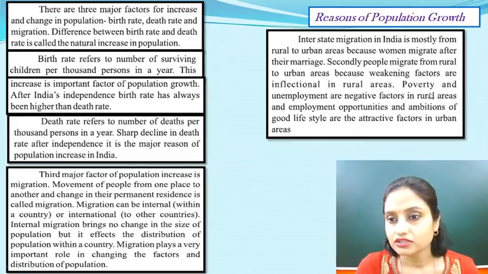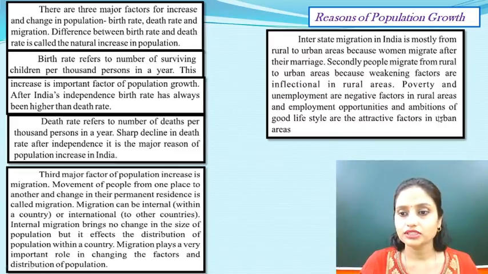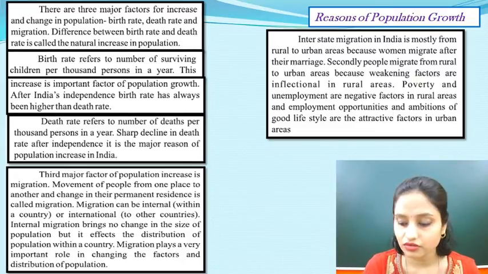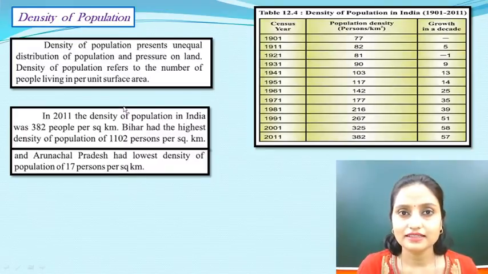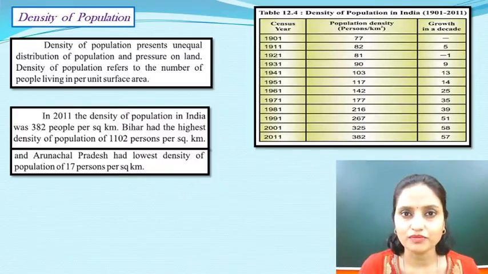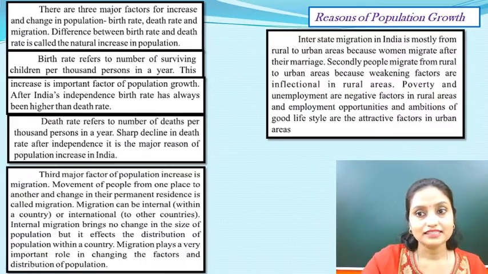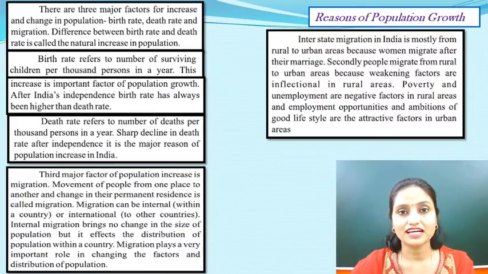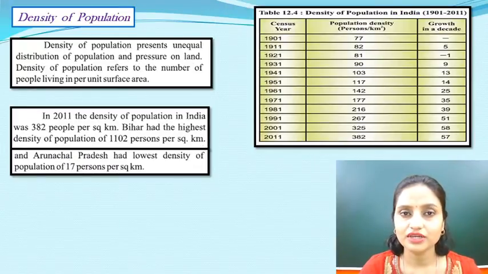Okay. So poverty and unemployment are negative factors in rural areas, and employment opportunities and ambitions of a good lifestyle are the attractive factors. All these you know very well, we have discussed so much in the 9th standard. Okay, so let's understand the second thing, which is the density of population. So far these are the reasons of population growth.